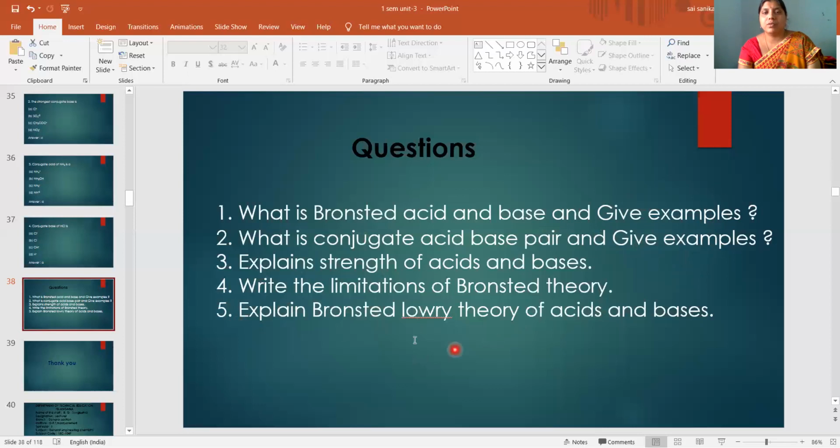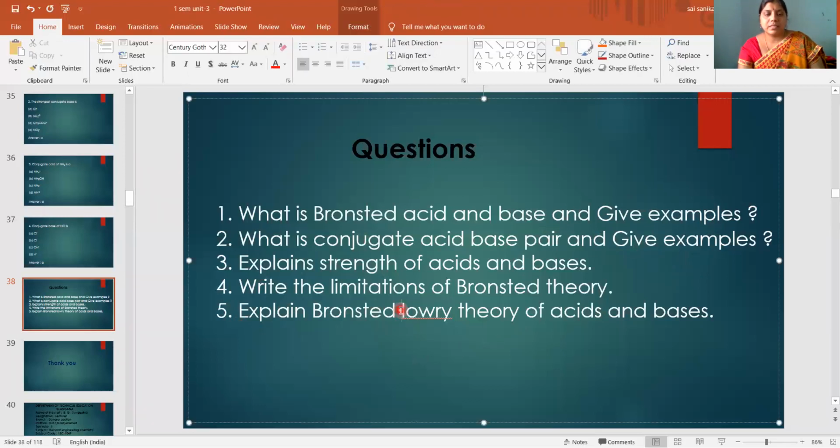Explain Bronsted-Lowry theory of acids and bases. Okay, this is for 5 marks. This is about Bronsted-Lowry theory. What is the first theory? Arrhenius theory of acids and bases. As that theory has some drawbacks, this theory was introduced by Bronsted and Lowry. This theory also has some limitations.